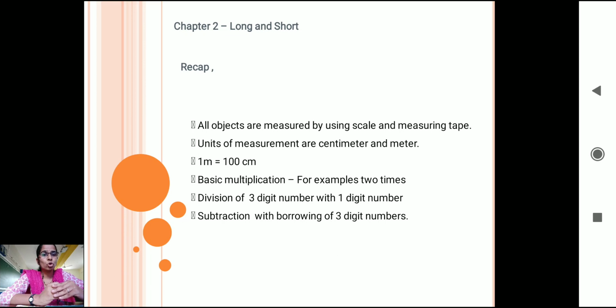I hope everybody has started doing the worksheets regularly. Yes, you have to solve these worksheets, otherwise you will not be able to revise the concepts, and then you will not be able to learn further sessions.